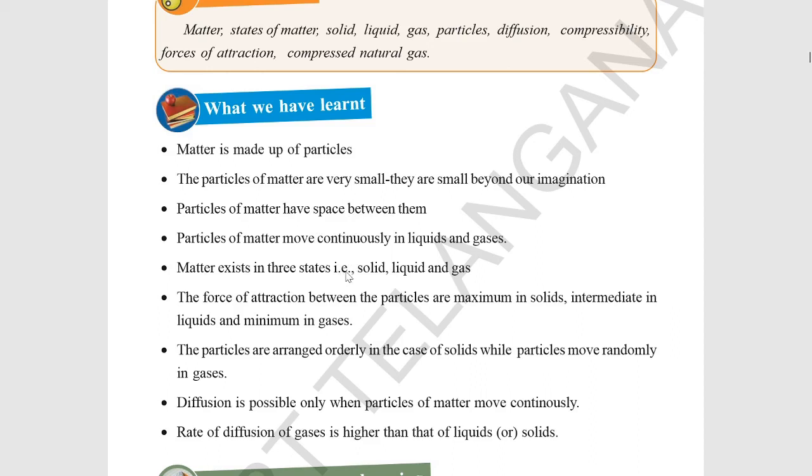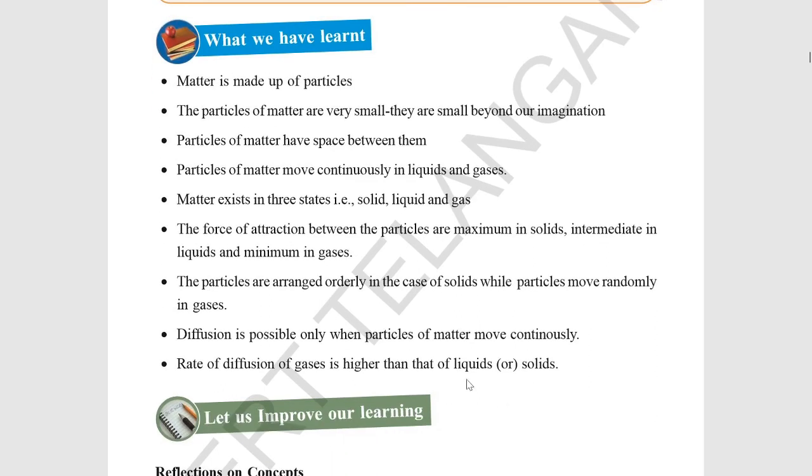Matter exists in three states, that is solid, liquid and gas. The force of attraction between the particles is maximum in solids, intermediate in liquids and minimum in gases. The particles are arranged in an orderly way in solids, while particles move randomly in gases. Diffusion is possible only when particles of matter move continuously. The rate of diffusion of gases is higher than that of liquids or solids.